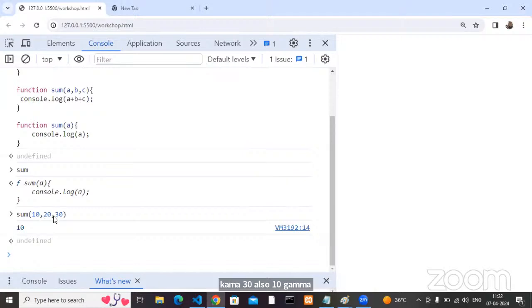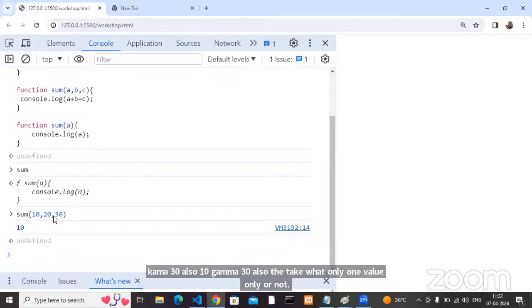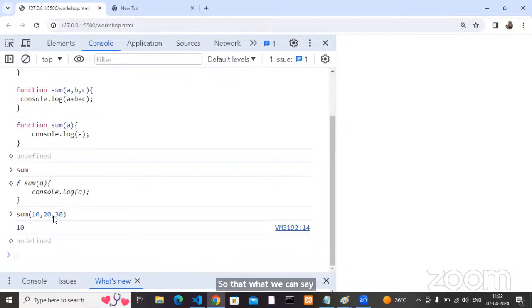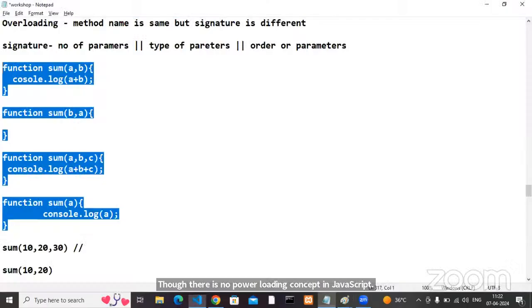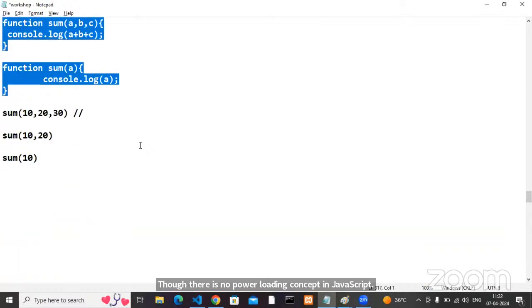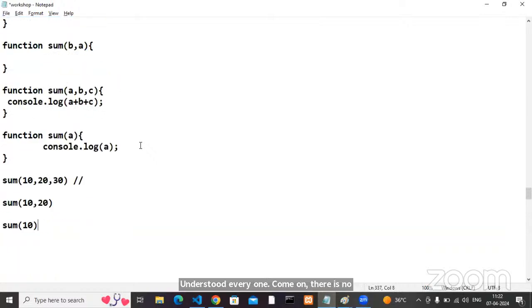So what can we say? Does my overloading concept work here? My expected output is something different. So does the overloading concept work in JavaScript? No, there is no overloading concept in JavaScript. Understood, everyone?